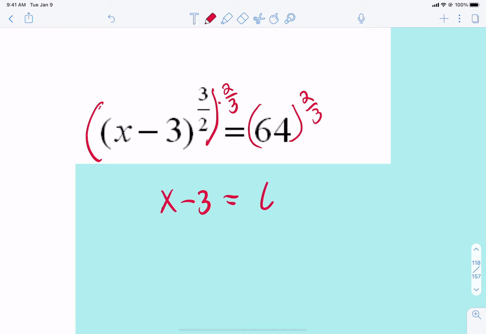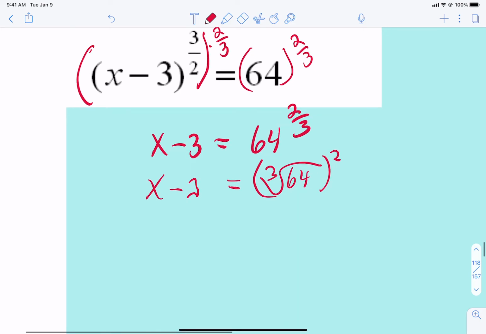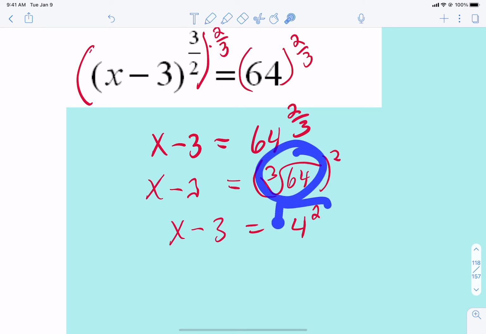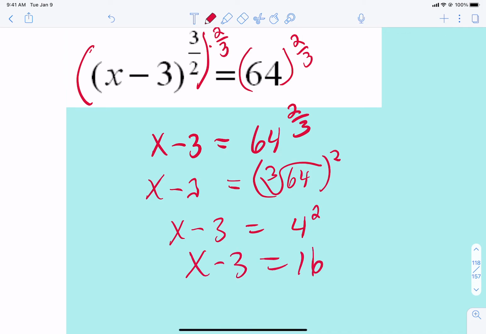And so we get x minus 3 is 64 to the 2/3. Now let's take 64 to the 2/3 and do what we did when we were learning lesson 5-7. That is really the cube root of 64, and that answer squared. Well, the cube root of 64, what number times itself 3 times gives us 64? It's 4. So this is really 4 squared, because this thing is 4, so it just becomes 4 squared. Well, 4 squared is 16. Add 3 to both sides, you get your answer.